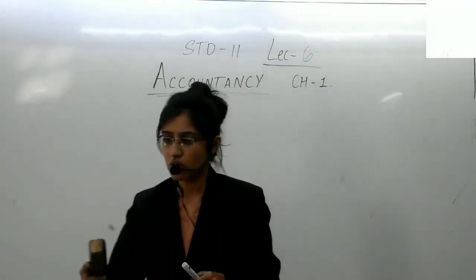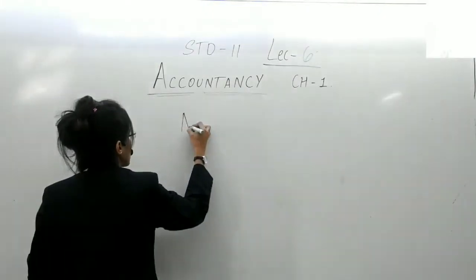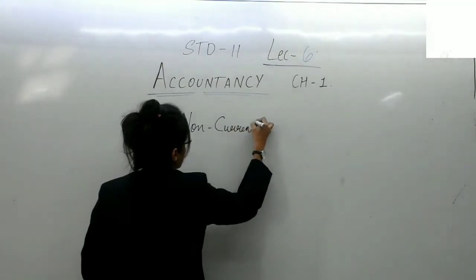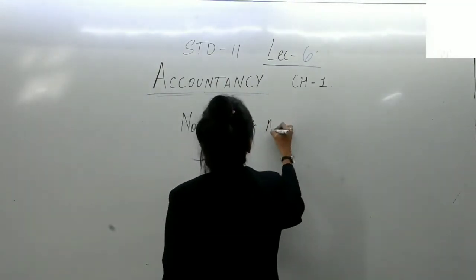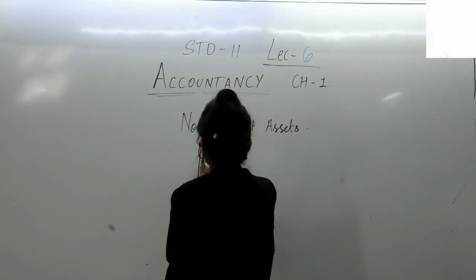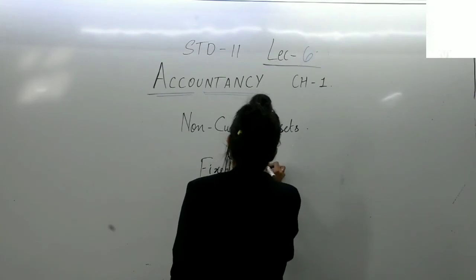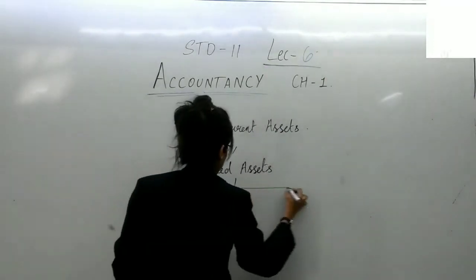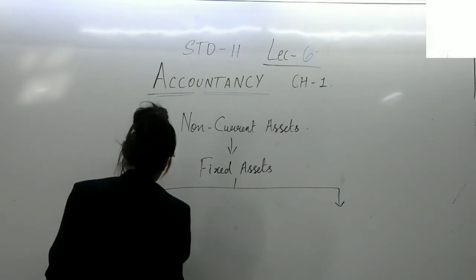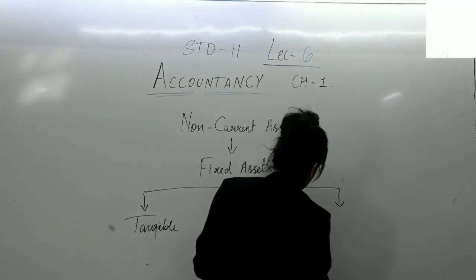Okay, non-current assets, also known as fixed assets, again are of two types, tangible and intangible.